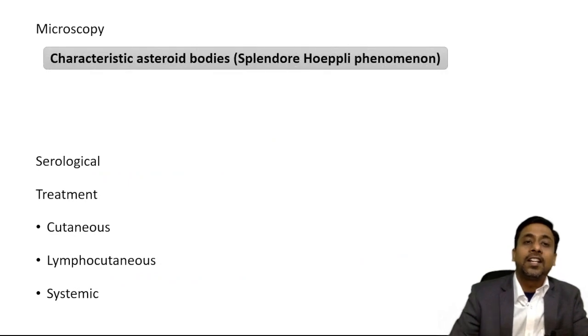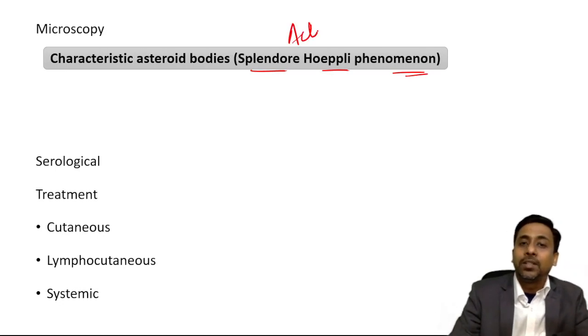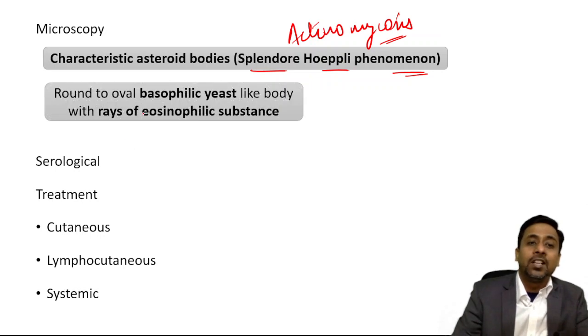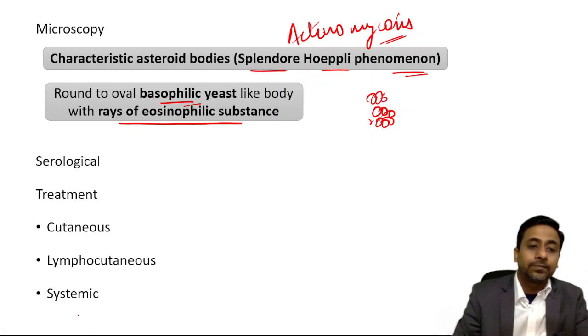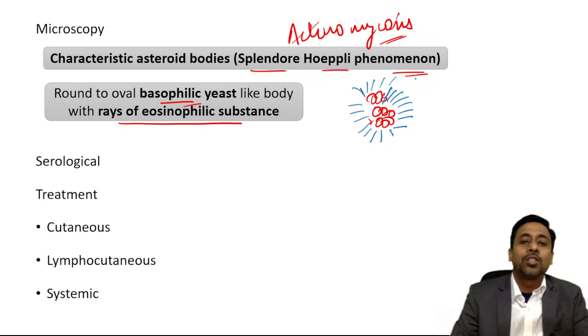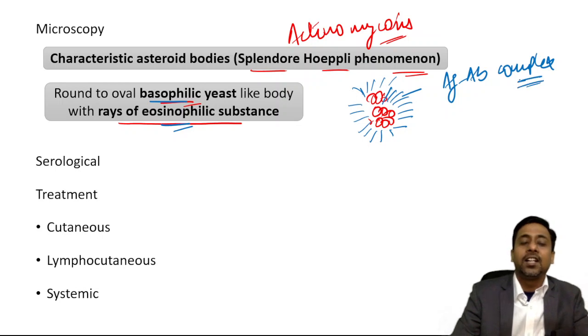It will show characteristic asteroid bodies, the Splendore-Hoeppli phenomenon. Where else is it seen? In actinomycosis. Actinomycosis also shows the Splendore-Hoeppli phenomenon. The asteroid body is basically a round to oval basophilic yeast-like body surrounded by rays of eosinophilic substance, and this substance is basically an antigen antibody complex.